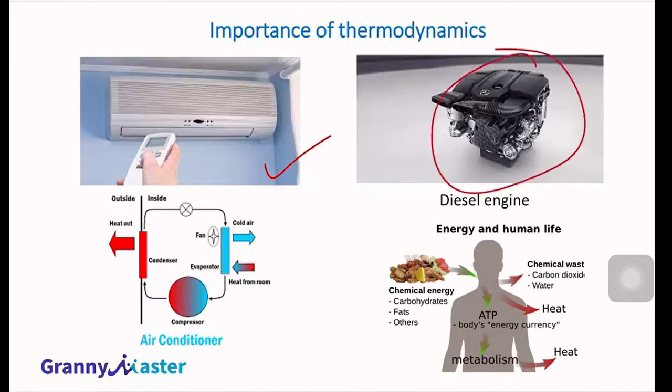How does a diesel engine work? How is our body getting heated, and because of that heat, the functions of our body are being done? We require that our body should maintain a 37 degrees Celsius internal temperature. Then only our body parts will work effectively. Well, how is that 37 degrees Celsius maintained, right? Can we explain these phenomena using thermodynamics? All these things you are going to study.